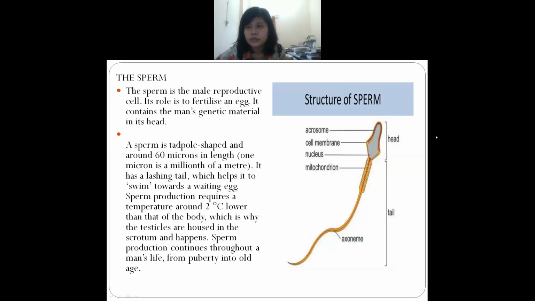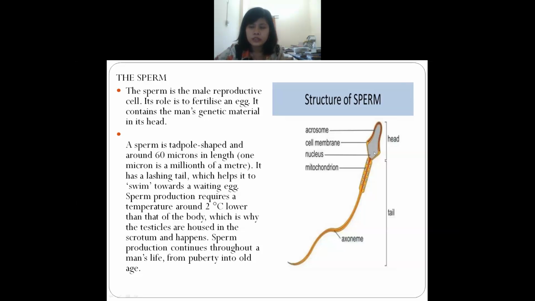And what is the shape of the sperm? The shape of the sperm is like a tadpole. You know, a tadpole. When the frog lays eggs, and they come out from the egg, they come out in the form of a tadpole, small in size, just like this.